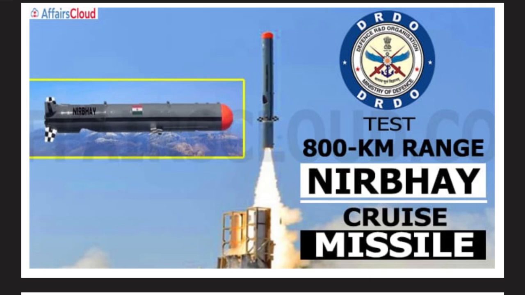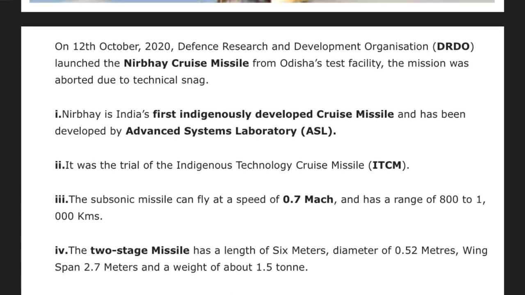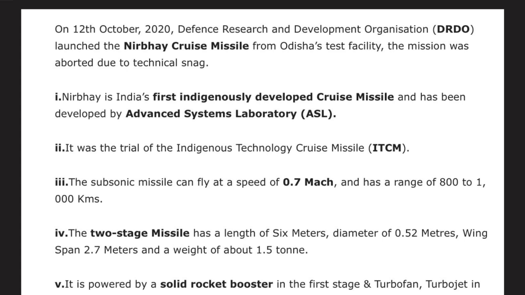Moving on. Next, we'll be talking about a cruise missile by the name Nirbhay. As you can see in the picture, this is the cruise missile Nirbhay, and it has a test range of 800 km. Alright, this missile was recently tested by DRDO at the Odisha test facility, and it was developed by ASL, that is your Advanced System Laboratory. I repeat, this Nirbhay cruise missile was tested or launched recently by DRDO.